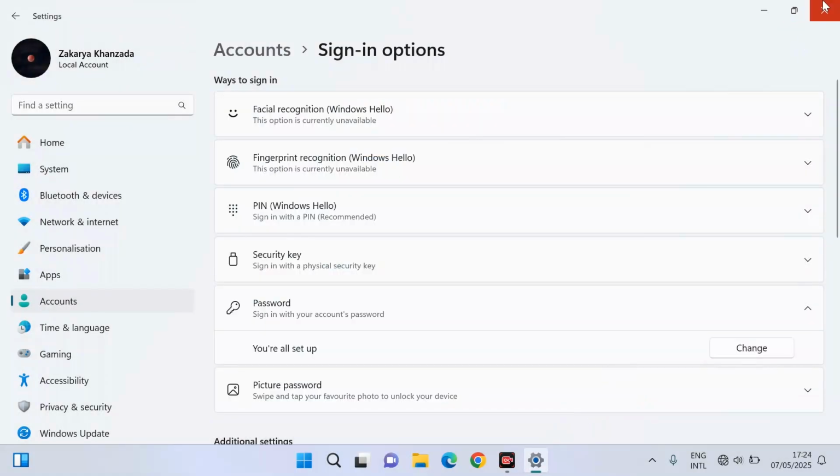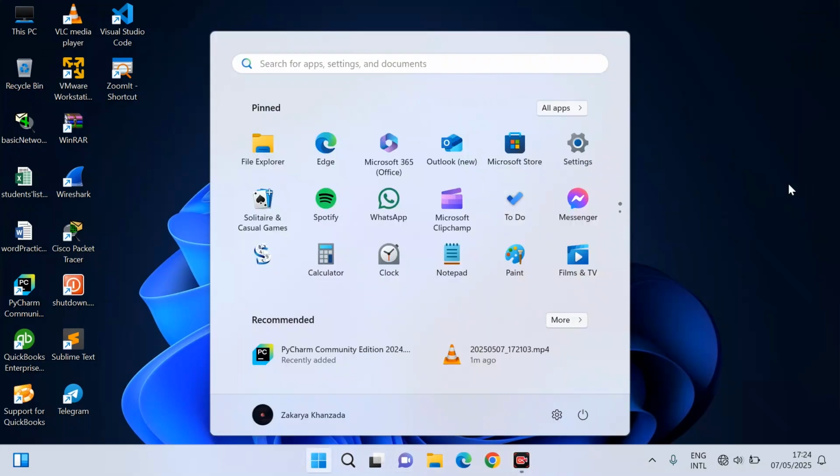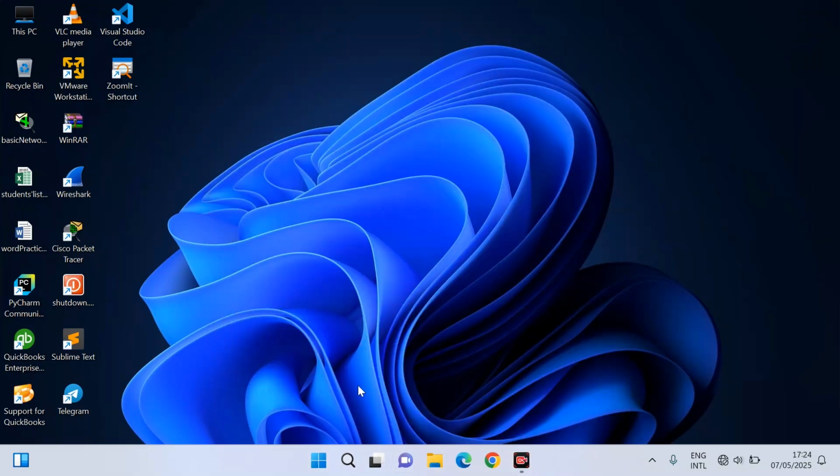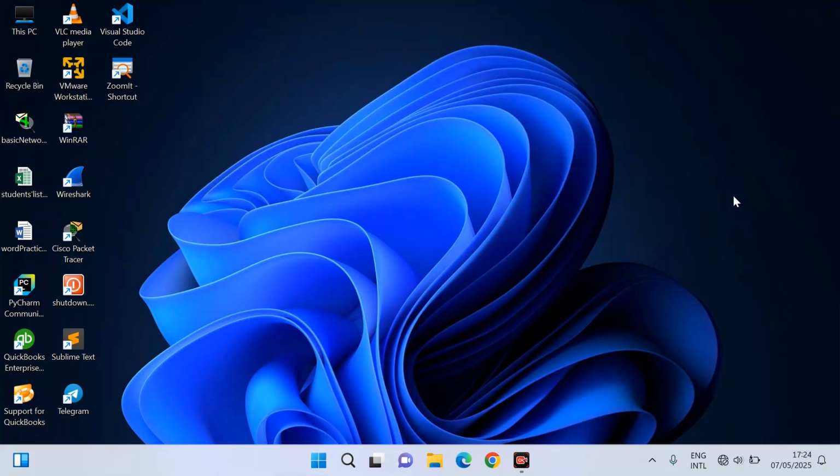changed. And how you can lock your computer screen, just press Windows plus L key from keyboard, or you just come here and then select this shutdown button and then press lock. Your computer screen will be locked, and if you want to sign in, then you have to type your password.